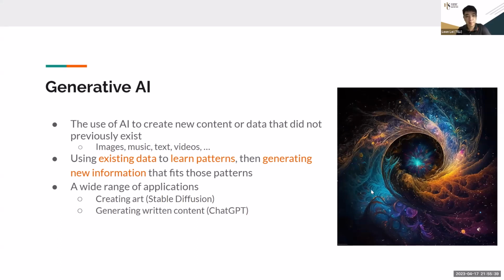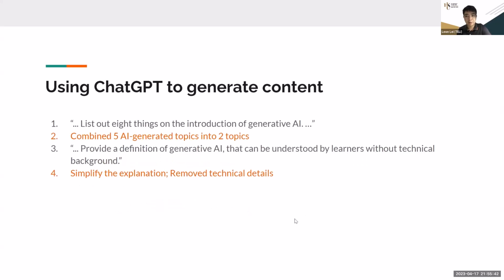I will also show you some examples on the text content, which is through ChatGPT. And of course, the first example is actually the previous page, and today's workshop is something I actually asked ChatGPT for help to create. For example, I first asked the system to list out 8 things that should be learned, and then the system listed out 8 of them. I combined 5 of them into 2 topics because some of them overlap, some of them are related to each other. So I combined all of them and changed other terminologies. The other one is to create a definition of generative AI, which will be used on the next page.